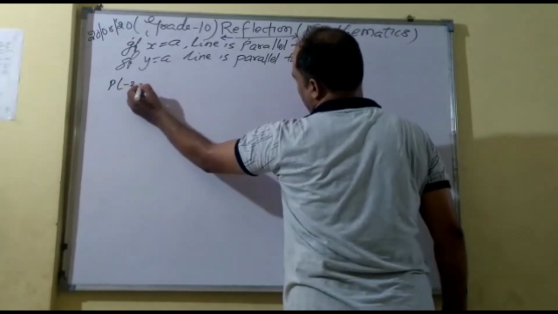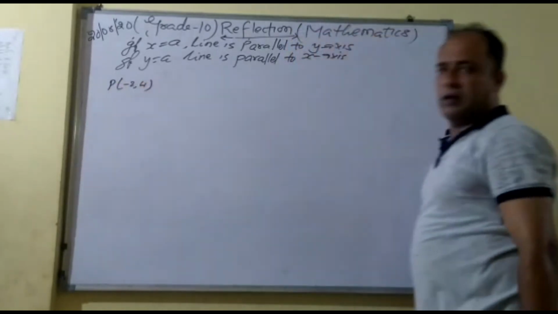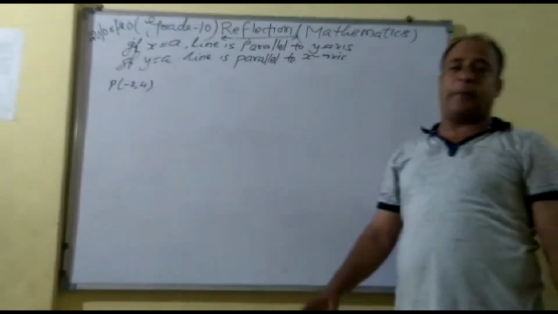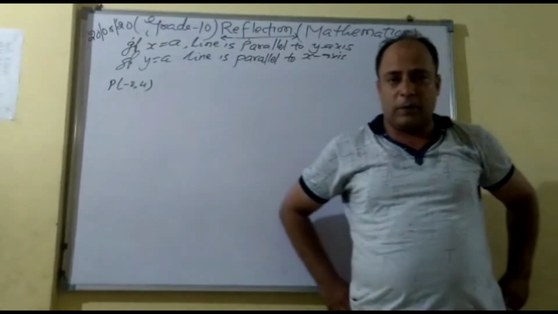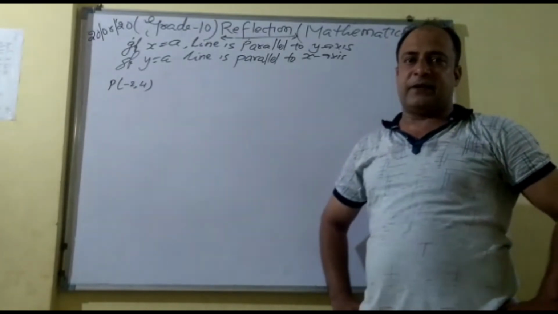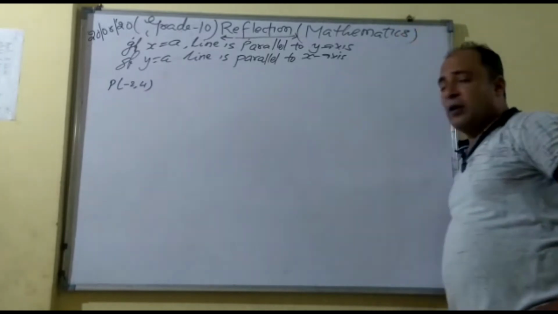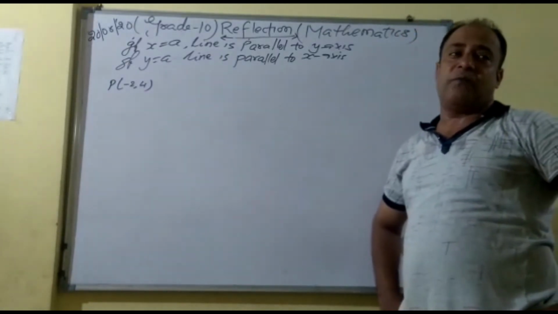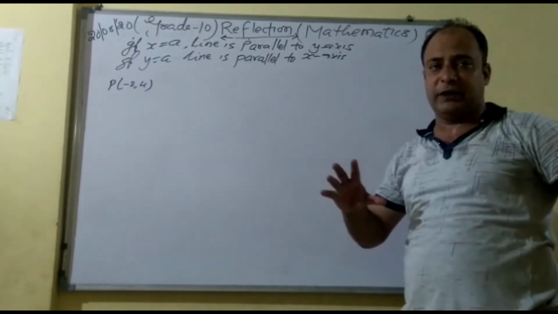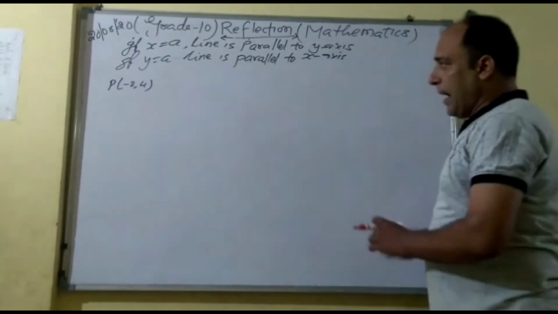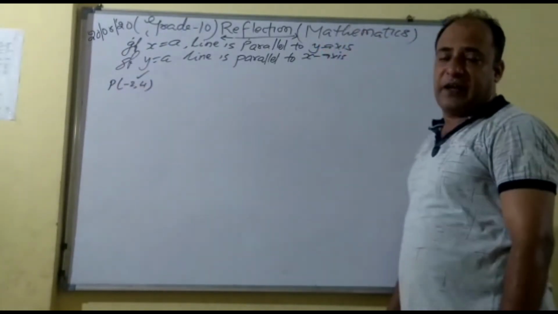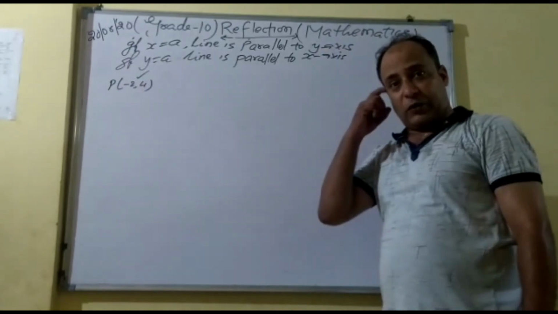Now, on these questions, if point P is given as -2 and 4. See, look, listen to the question properly. If point P is given as -2, 4 and x equal to 2, then find the reflection of point P on x equal to 2. Are you getting the question? P is a point -2, 4, and it is saying that you have to find the reflection of this point at x equal to 2.